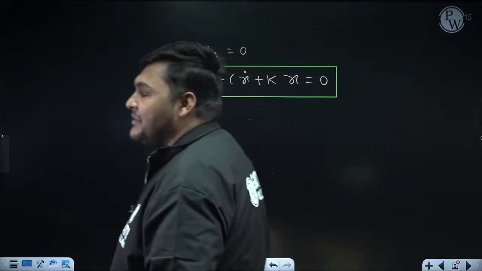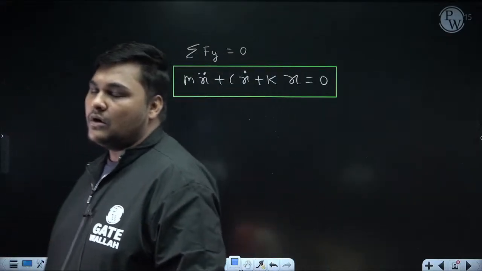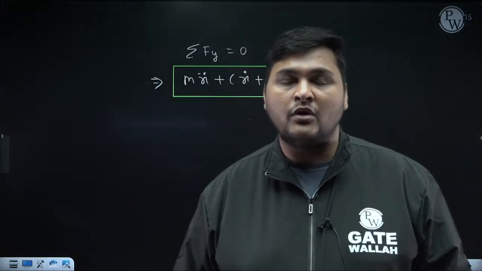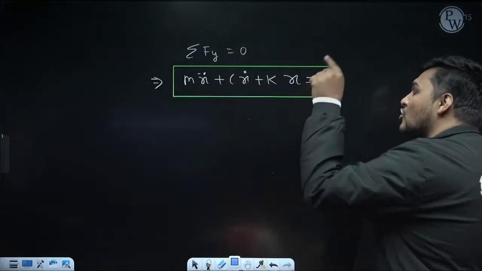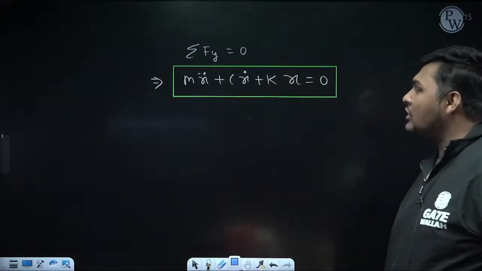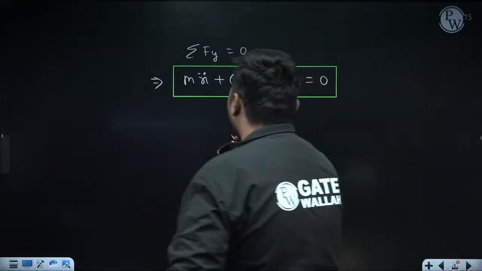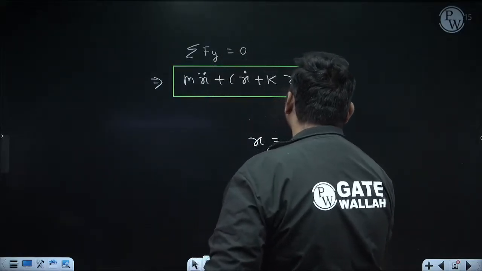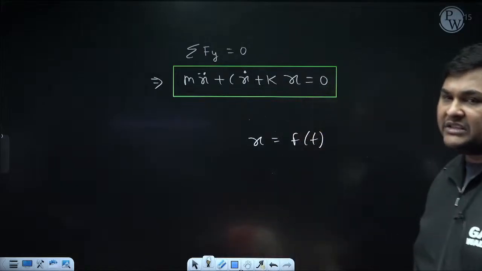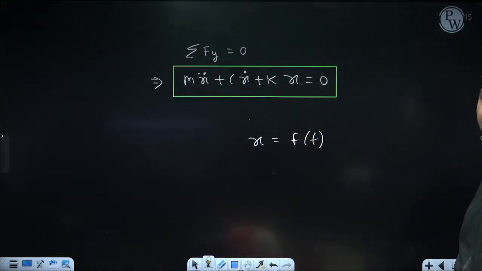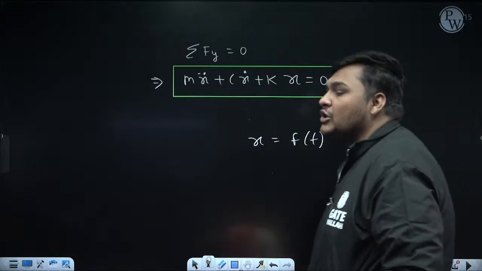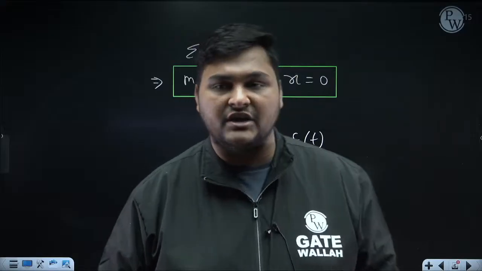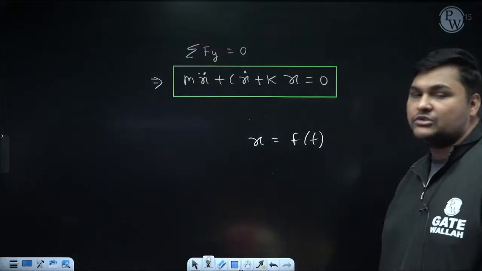Now, in free damped vibration, how will vibration occur, or is vibration occurring or not, how will we come to know? For that, we need to find the solution of this equation. Solution of this equation means we need to find x as a function of time, because in this equation the dependent variable is x and the independent variable is time. Now, finding the solution of this equation is purely mathematics, because it is a second order linear differential equation and we want to find its solution.